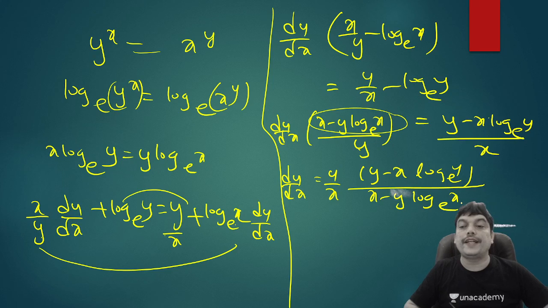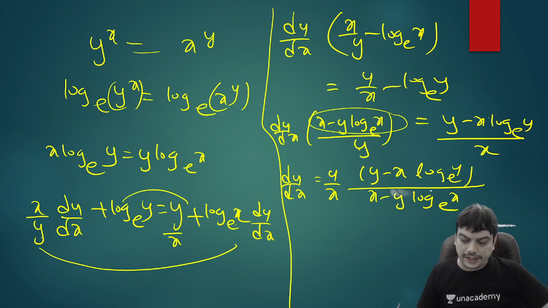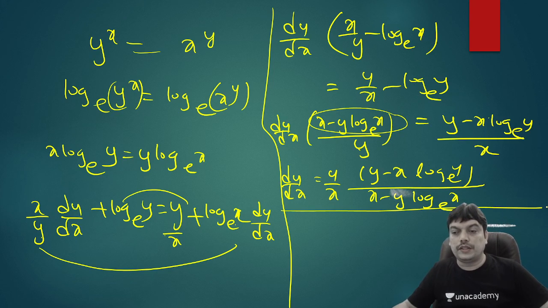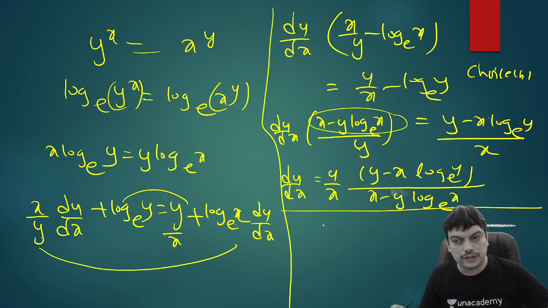So this is how you can find the derivative in this kind of problems. And this is exactly similar to the second option. You can take minus common in numerator and denominator and cancel out. Then it will match with the second option. So choice B is the correct answer. They have just given x log y minus y, but you can take minus common in numerator and denominator and cancel. It will be the same as that option.